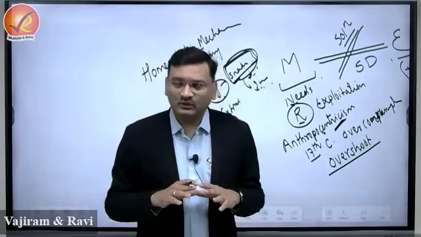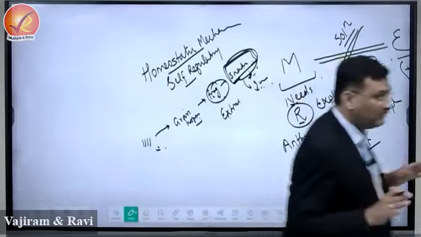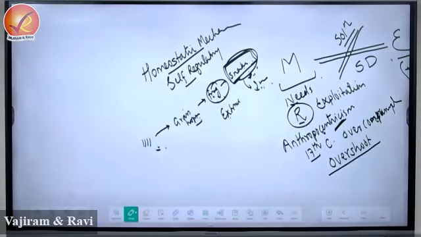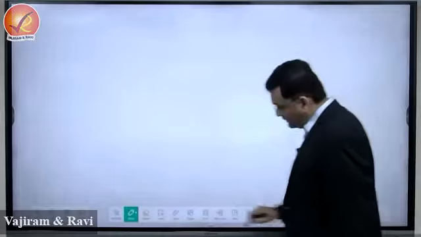So this is the overall core philosophy of geography. Present-day geographers look at this dimension rather than only focusing on physical or only on human. They try to integrate physical and human geography. Okay, so